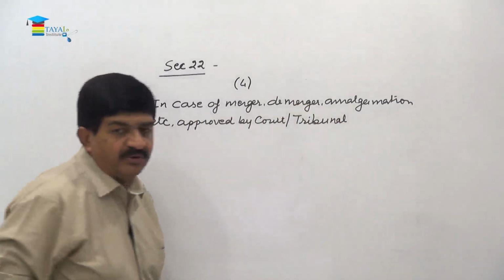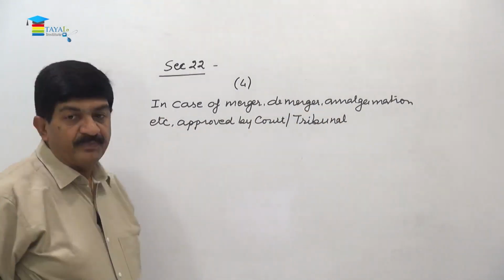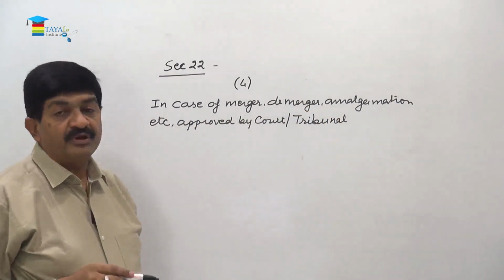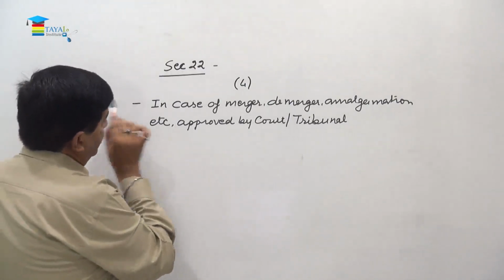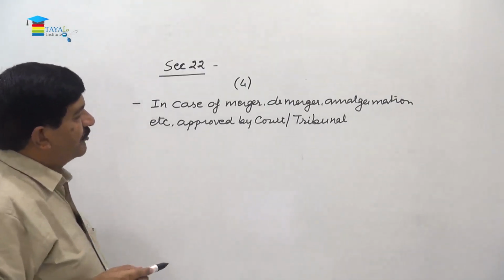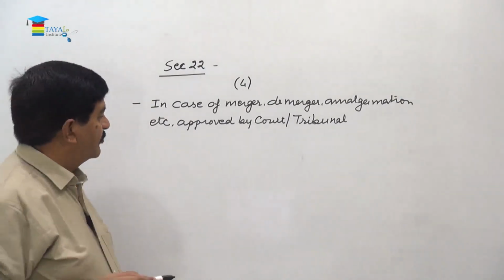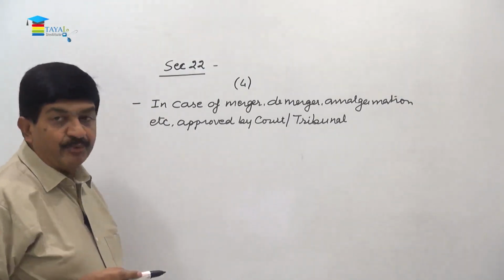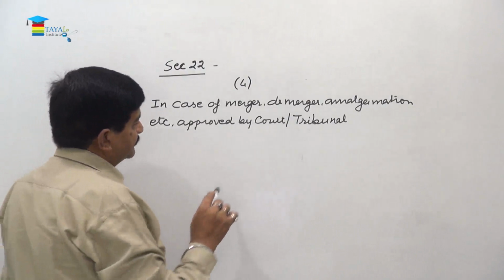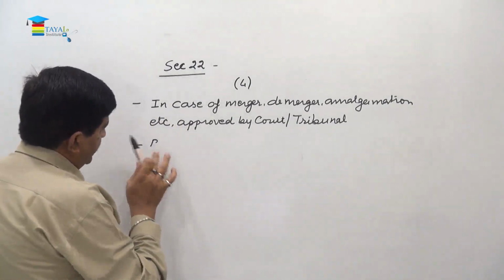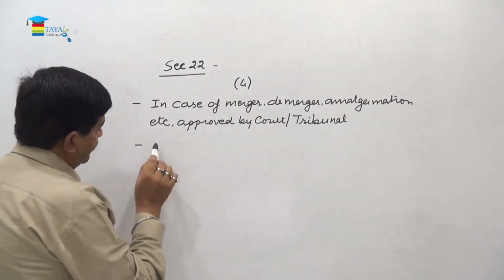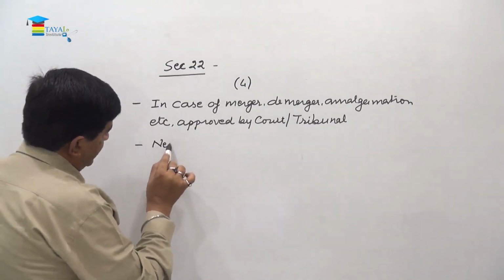Now it is no more court, now it is only tribunal, because the earlier cases were pending before the court. So that's why we are using the word court also. So in this case, in case of merger, demerger, amalgamation, etc., which are approved by the court or tribunal, new registration is required to be obtained by transferee.